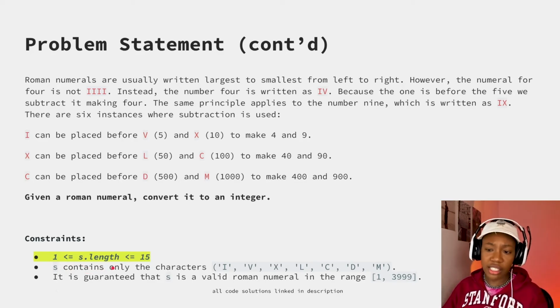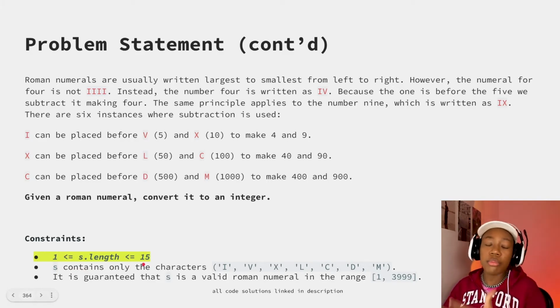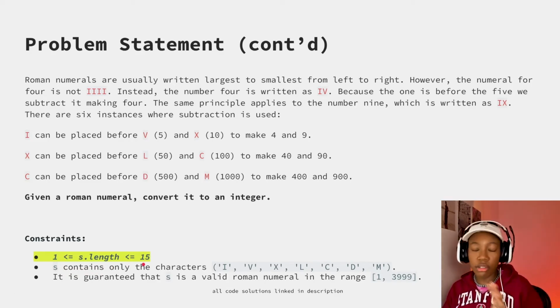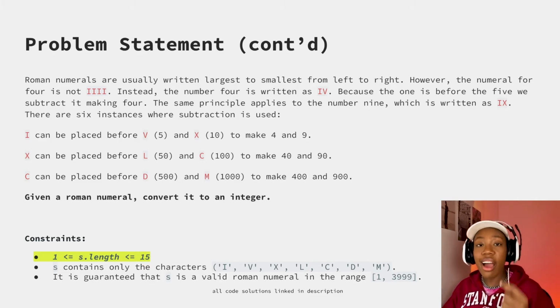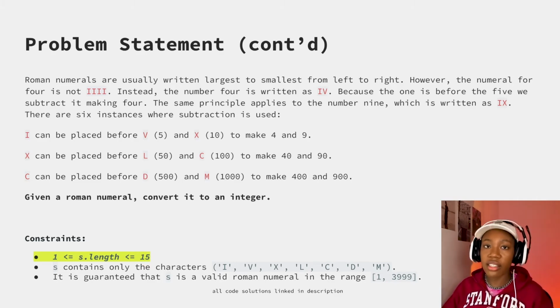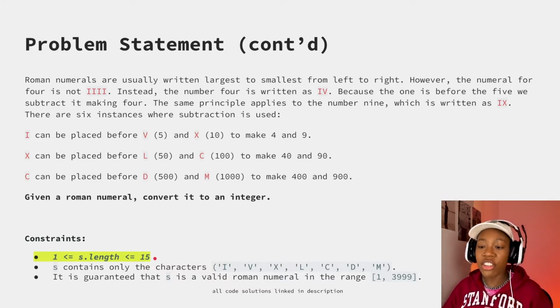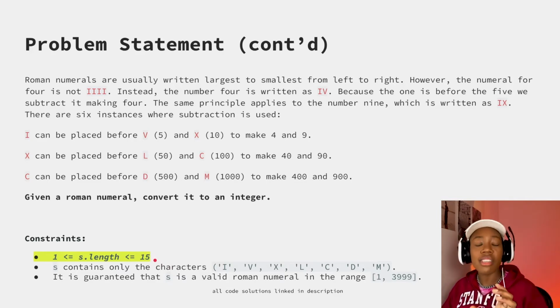For this particular case, length is always going to be a positive number. Sometimes they're like, hey, the maximum length is going to be like 10 to the fifth or some crazy thing. And in that world, it would make sense that we're dealing with something that's O of n. But because we are only ever given a maximum of 15, O of 15 simplifies to O of 1.